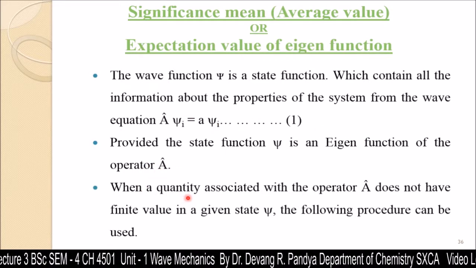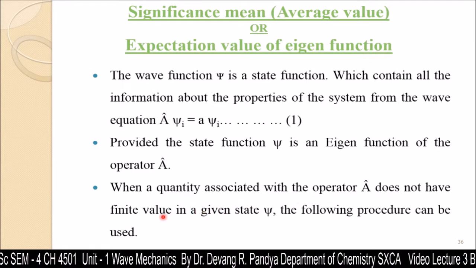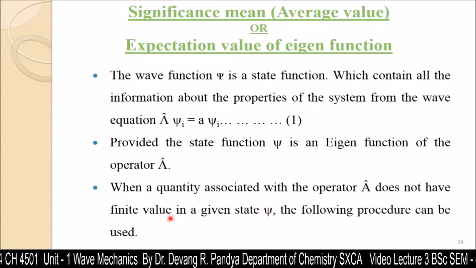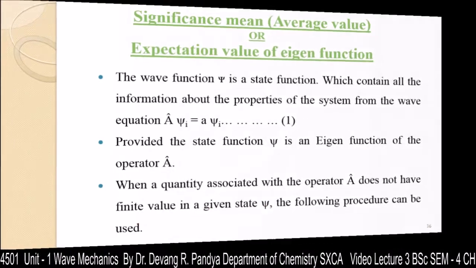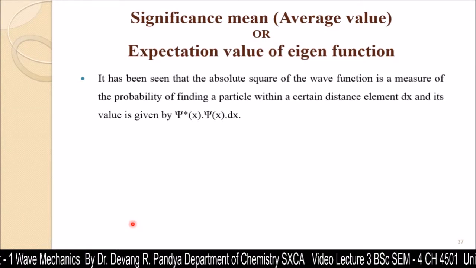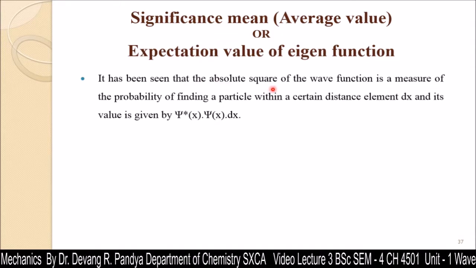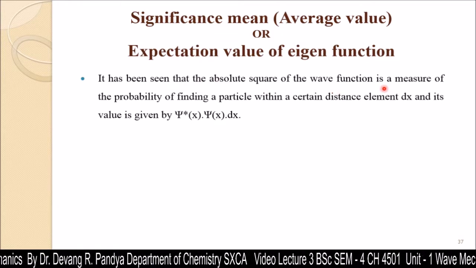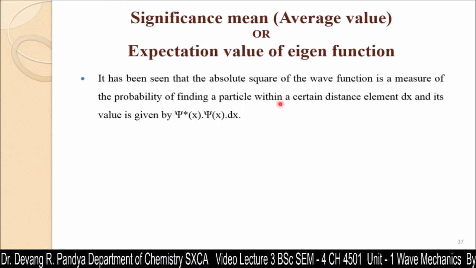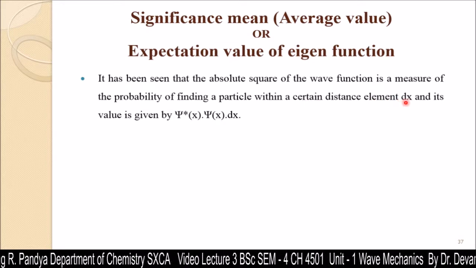When a quantity associated with the operator A does not have a finite value in a given state psi, the following procedure can be used. What is the procedure? Let's see. It has been seen that the absolute square of the wave function is a measure of the probability of finding a particle within a certain distance element, that is dx.